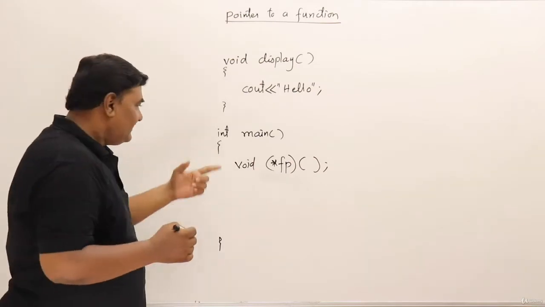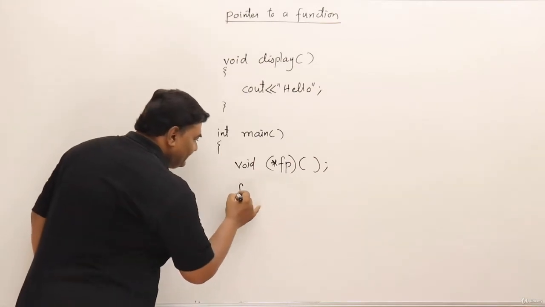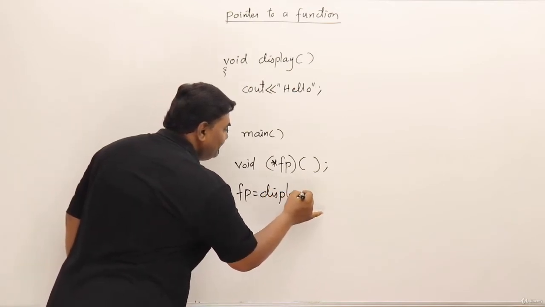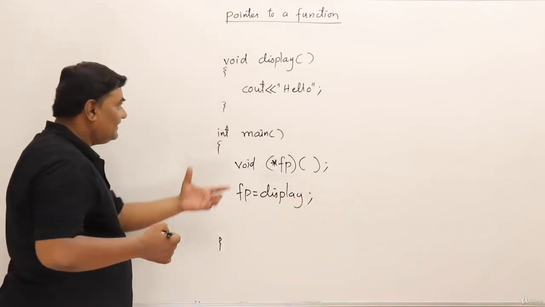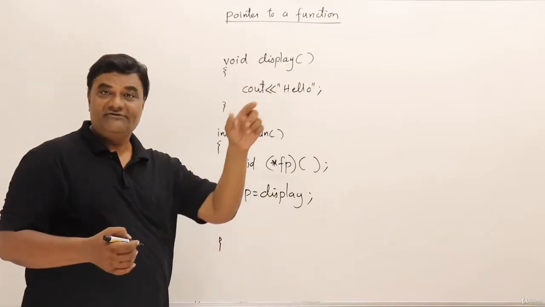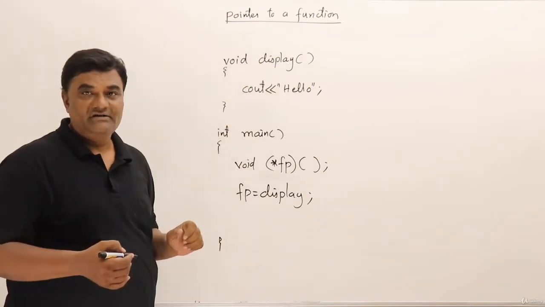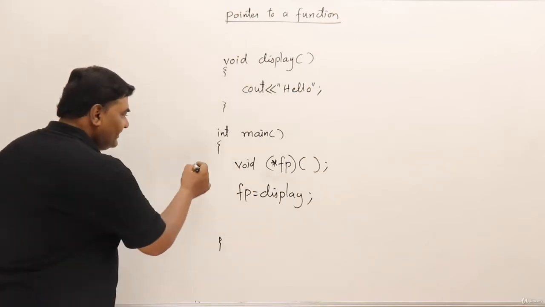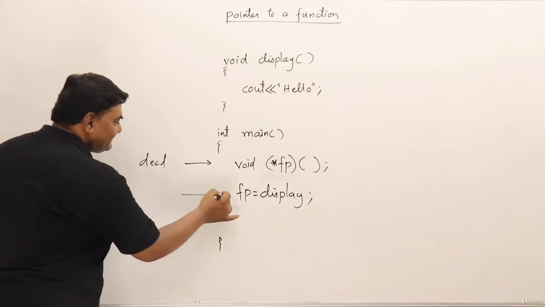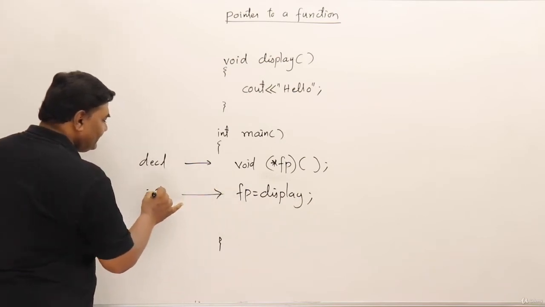It must be enclosed in a bracket. Then next, this is a declaration of a pointer. Then fp assign display. Now this is assigning the name of a function to this pointer. So the address of that function will be stored in this pointer. This is initialization. So this is a declaration of a pointer and this is initialization of a pointer.